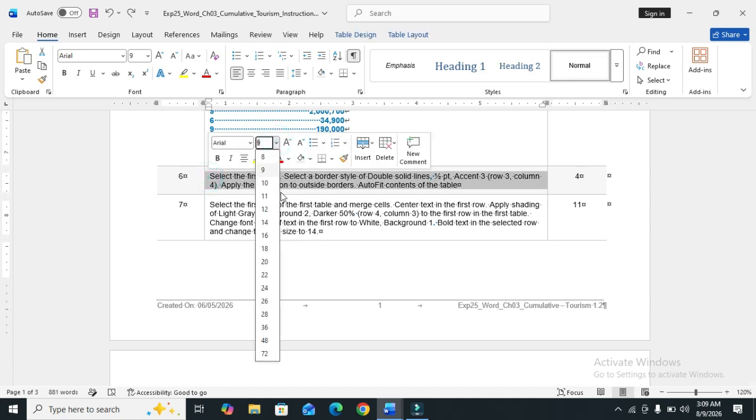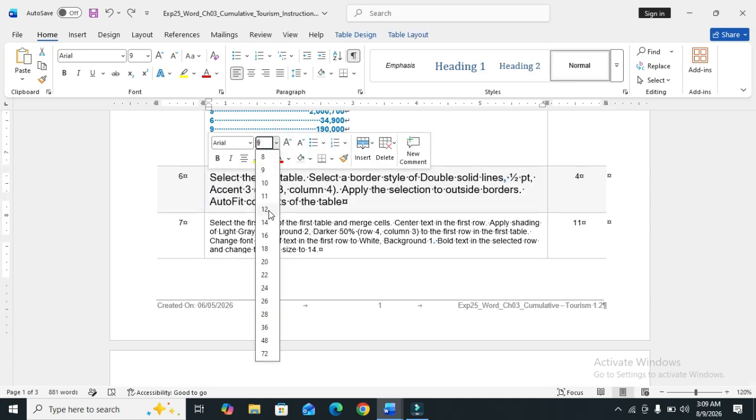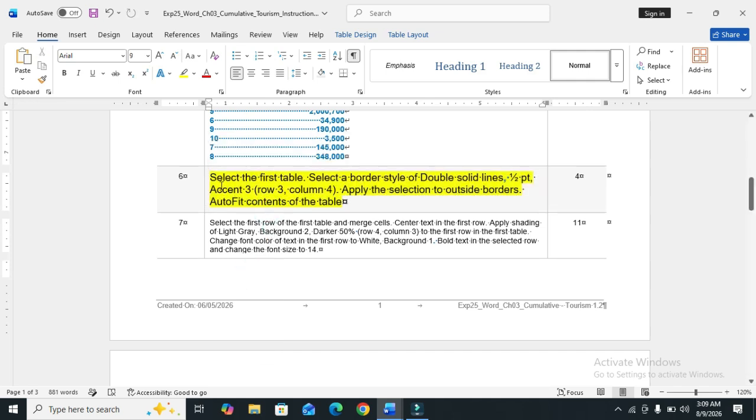First, we increase the text size, color it, and step number 6 is select the first table. Select a border style of double solid line 1/2 pt. Insert 3, row 3, column 4. Apply the selection to outside borders. Auto fit contents of the table.